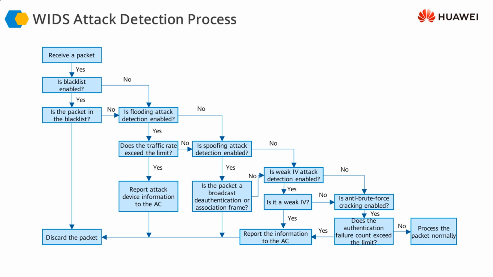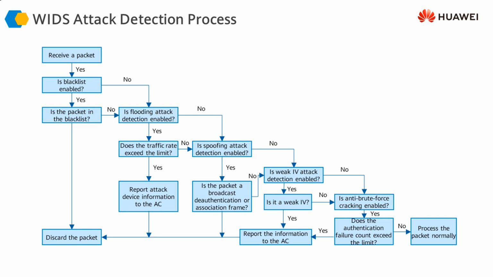If IV attack detection is enabled, this means initialization vector checking is enabled. This is an automatic check on whether the initialization vector is weak or being repeated. If the initialization vector is being repeated, this is a potential threat, and anybody could do an identity theft or crack the web password. So this also needs to be reported to the access controller, and the access controller might discard the packet depending upon whatever policy we have configured.